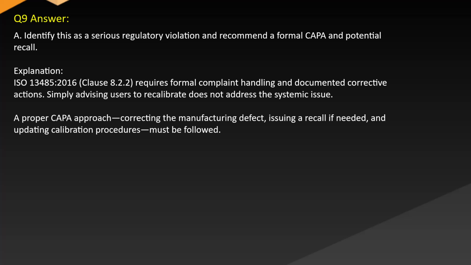Answer A. Identify this as a serious regulatory violation and recommend a formal CAPA and potential recall. Explanation: ISO 13485:2016 Clause 8.2.2 requires formal complaint handling and documented corrective actions. Simply advising users to recalibrate does not address the systemic issue. A proper CAPA approach, correcting the manufacturing defect, issuing a recall if needed, and updating calibration procedures, must be followed.